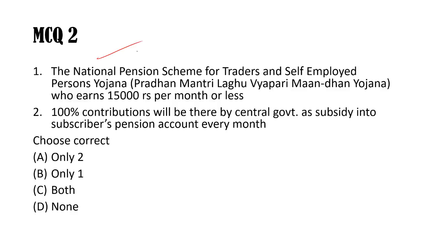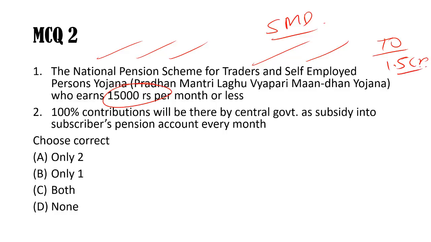Okay, next, the National Pension Scheme for Traders and Self-Employed Persons, which we can call the Laghu Vyapari Mandhan Yojana. These Mandhan Yojanas have various types: the Kisan Mandhan Yojana was there, the Laghu Vyapari Mandhan Yojana is there, and the Shramik Mandhan Yojana was also there. These are mainly pension schemes, and people not covered by any other social security schemes will be covered here. But the limit of 15,000 rupees per month or below is in the Shramik Mandhan Yojana. It is not there regarding the Laghu Vyaparis. The condition is that their turnover should not exceed 1.5 crore rupees.